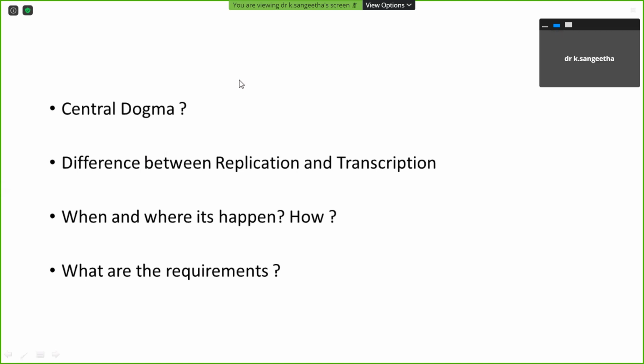Any other difference do you think? When it happens, where it happens, and the product, you have told me. At the end of replication, we get an exact copy of the chromosome, and in transcription, you have told me it is a copy as mRNA. Okay, so I agree. Then any other difference?